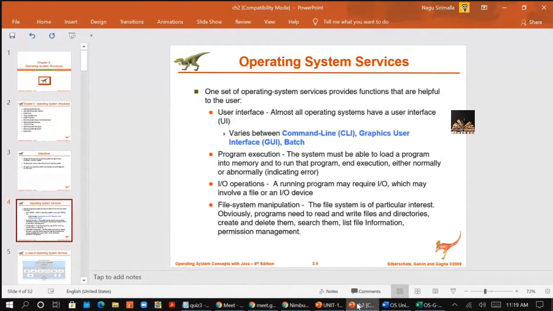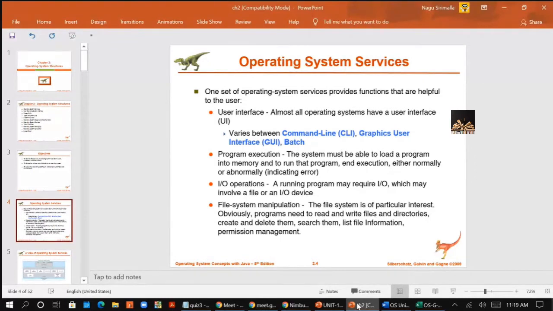The second service is program execution. Here the system must be able to load a program into the memory and run the program. So the OS will take care of executing the programs. First, you have to load the program into the memory. The program must be able to end its execution either normally or abnormally.